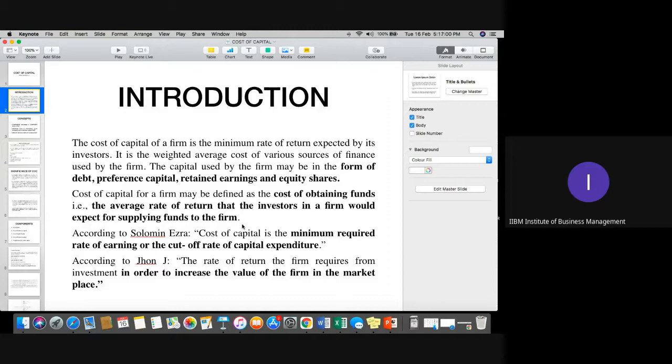For example, if the company is earning 15% profit but its cost of capital is 12%, then the earning of the company is only 3%. So it is very important that your cost of capital should always be less than the earning of the company. If earning is 20%, cost of capital should be less than 20% in order to generate some profit for the company in a financial year.